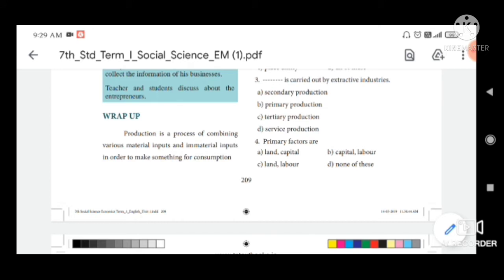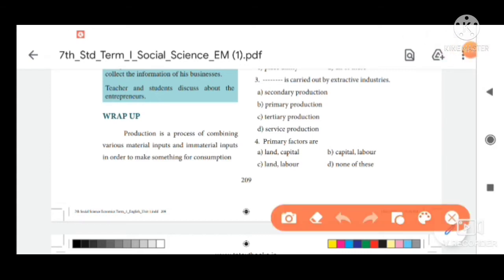Next, fourth one, primary factors are: option A, land capital; option B, capital labor; option C, land labor; option D, none of these. The answer is option C, land labor.